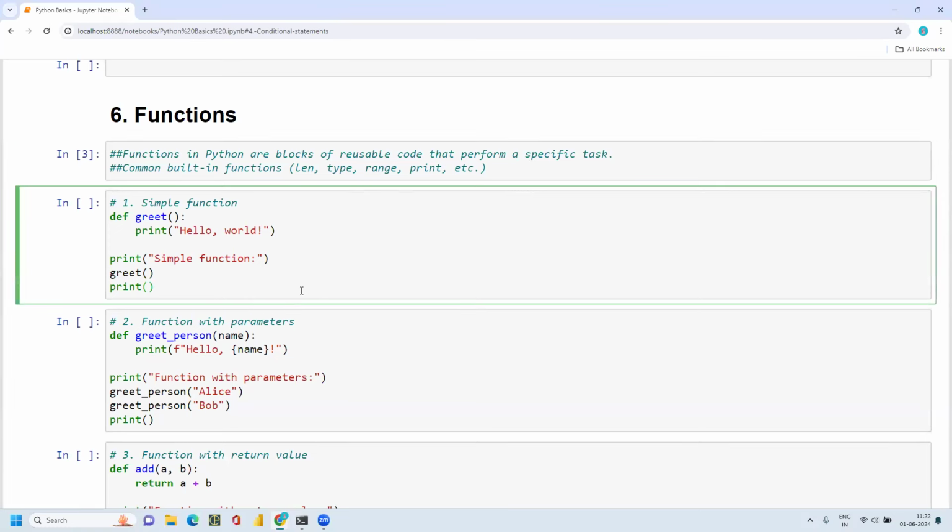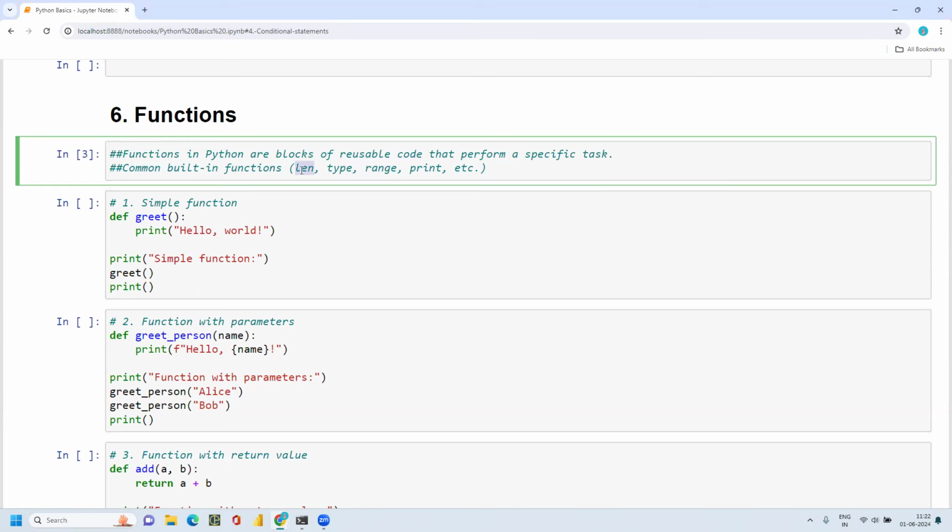If I want to print something, this is a function. And if I want to see the length of a number or list, then len, type, range, print: these are all inbuilt functions.